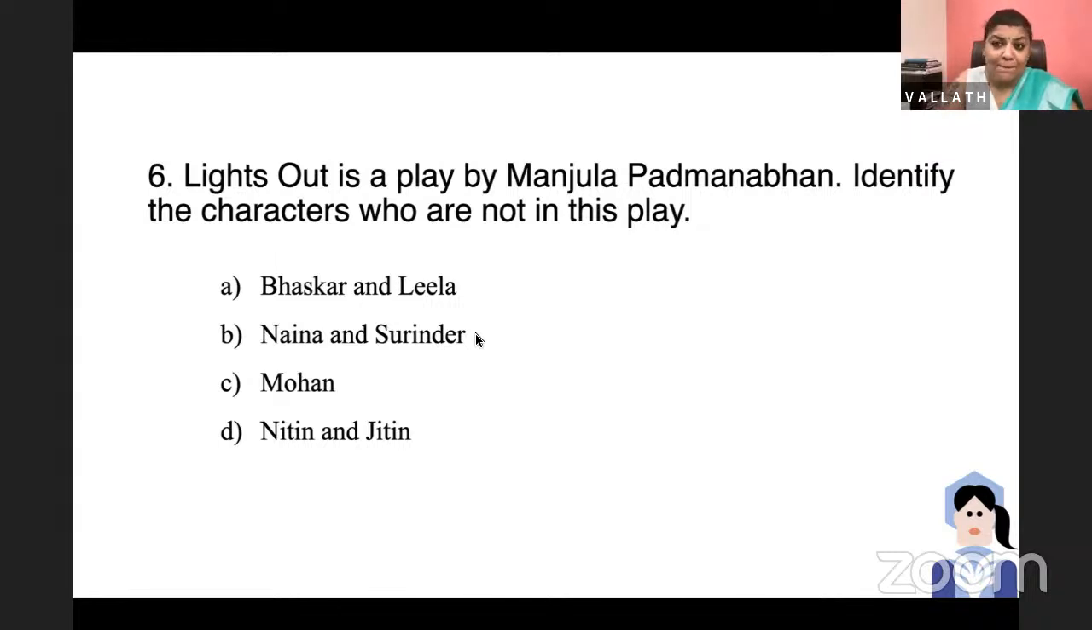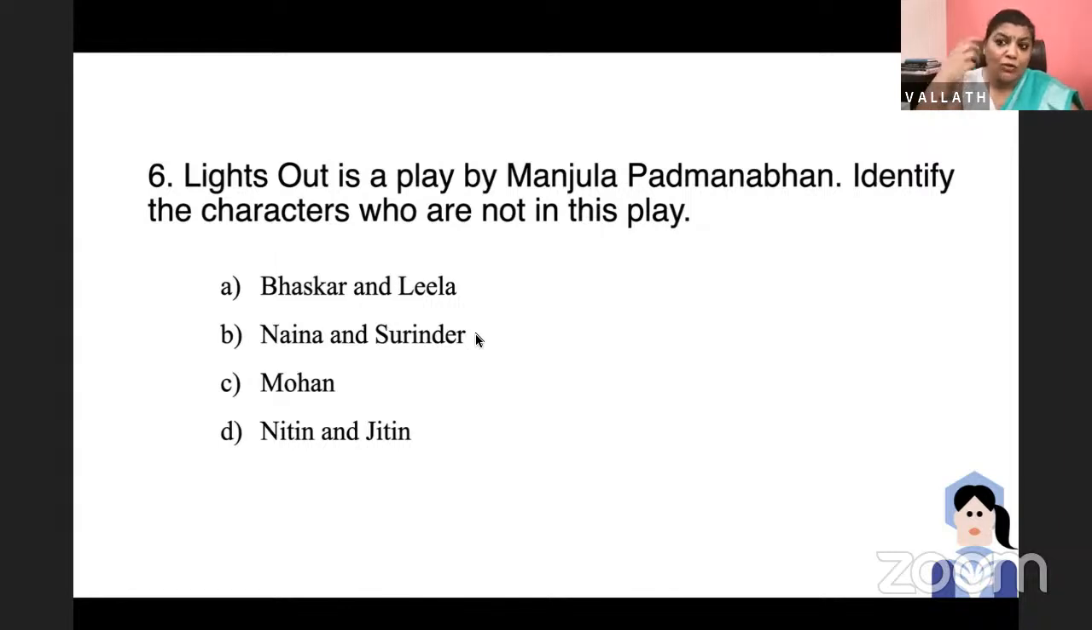In Lights Out, it is a play, very important. It's about rape and society's callousness towards rape and women. Bhaskar and Leela are a couple. Leela keeps hearing the sound of a woman crying out for help from a nearby unfinished house. And Bhaskar does nothing about it. Her husband does nothing about it. Mohan, Bhaskar's friend, is also not doing anything about it. And they are more interested in the juicy stories that are behind rape rather than helping the woman.